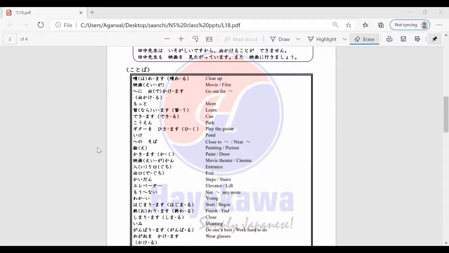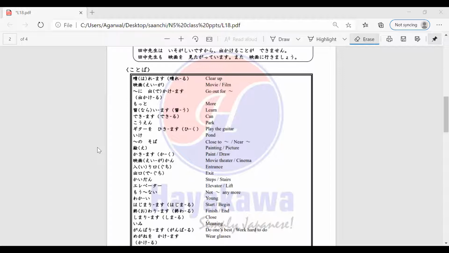The next word is koen, which means park. The next word is gita o hikimasu or gita o hiku, which means to play the guitar. And the next word is ike, which means pond.